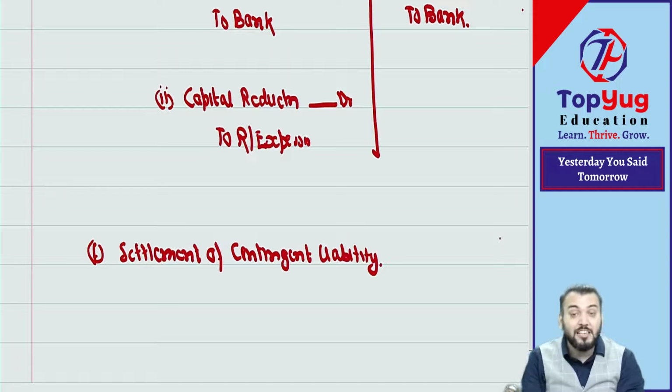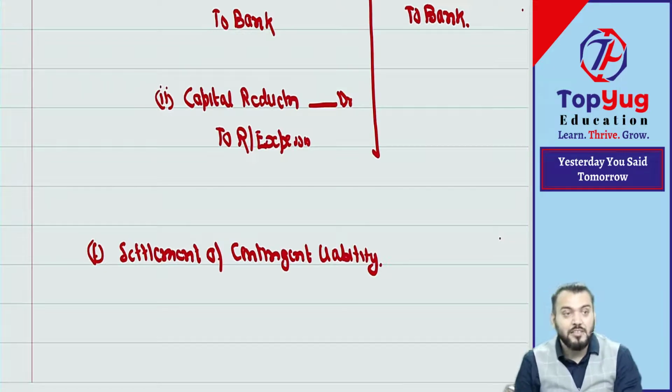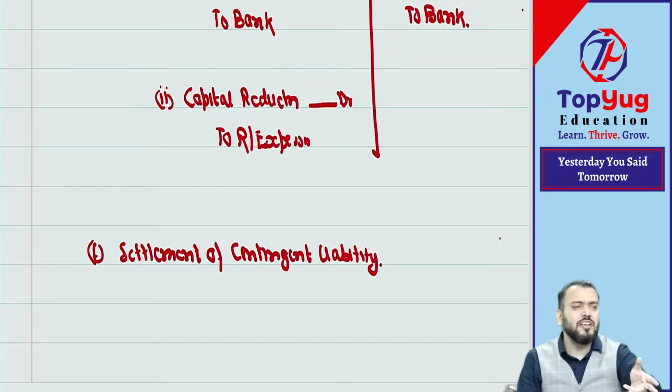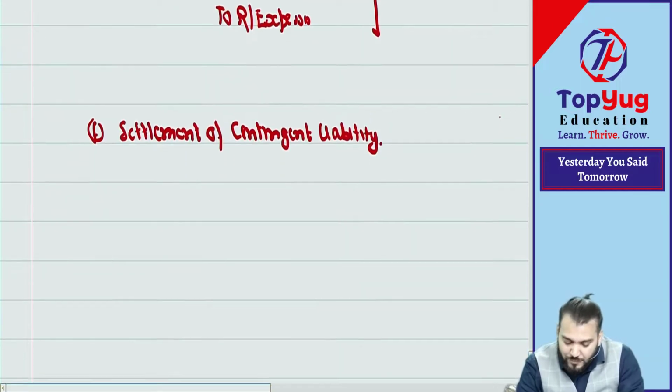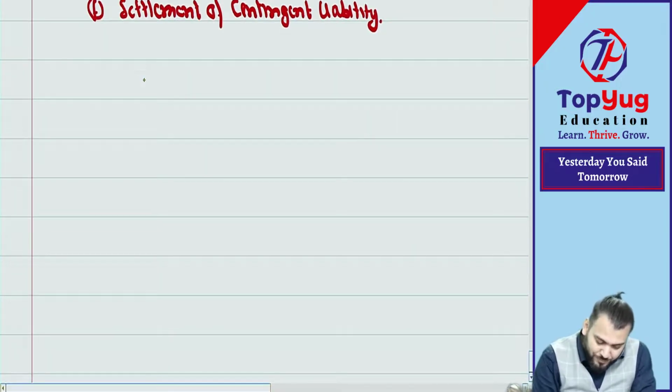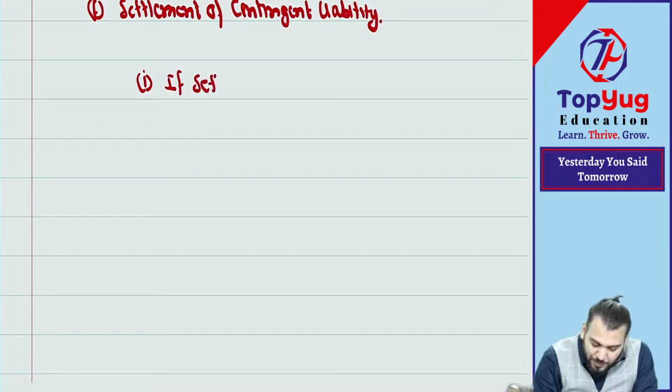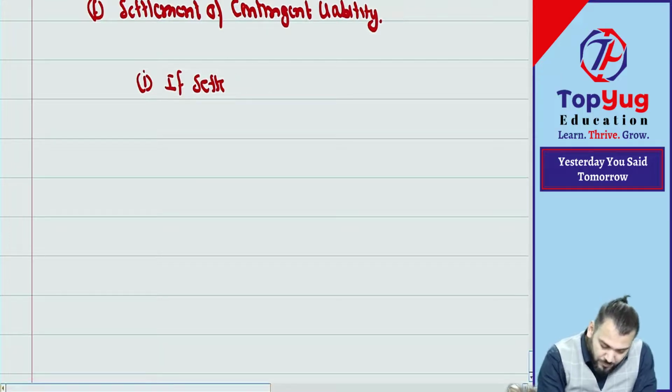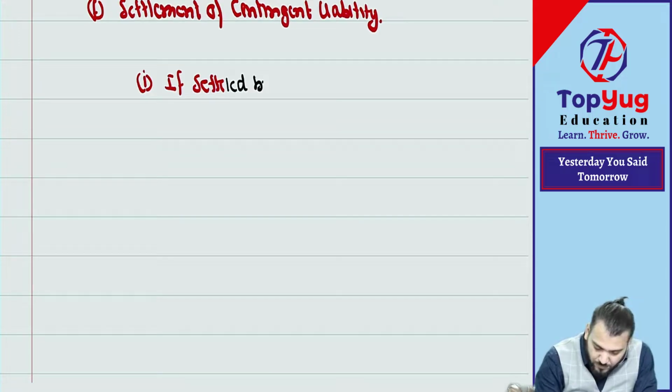So we are saying settlement of contingent liability. It might happen that during the internal reconstruction scheme there was some contingent liability which requires settlement. In this also there are 2 points. Point number 1. If settled by payment, what journal entry?